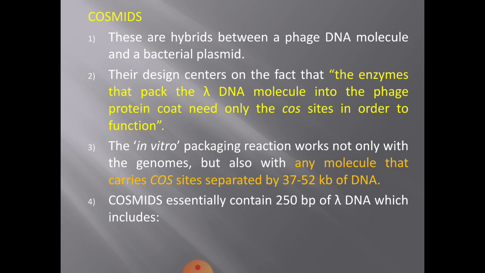So what is needed from phage DNA is just the cos sites. Okay, what exactly it is, I'll tell you a little later.